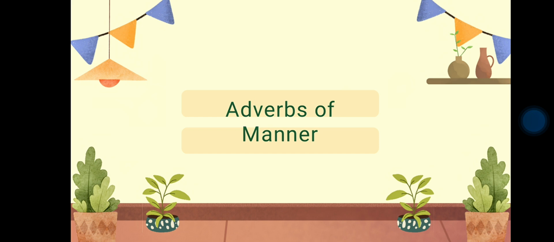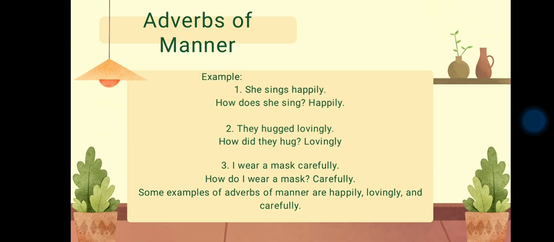Most adverbs of manner end in ly, such as quickly, slowly, carefully, cheerfully, happily, and other words that end with ly. For example, she sings happily.